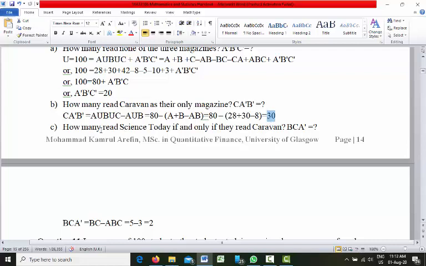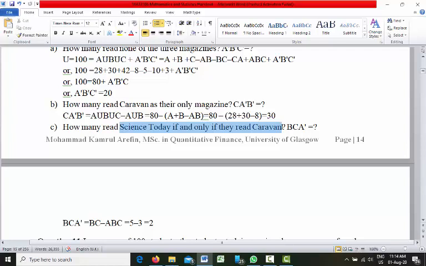Now the question is asking how many read Science Today if and only if they read Caravan. Science Today means set B. If and only if they read Caravan means they also read Caravan but not anything else. That means you have to find the number of readers who read Science Today if and only if they read Caravan. That means they read Caravan and Science Today only, nothing else.